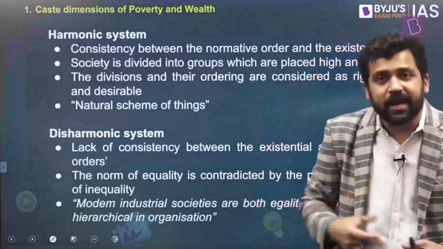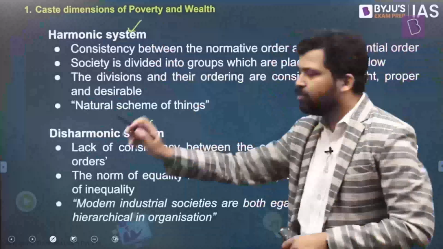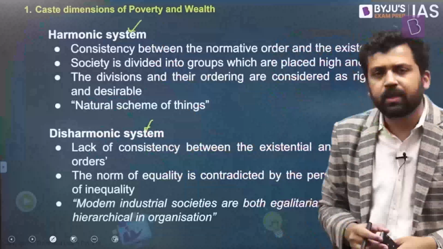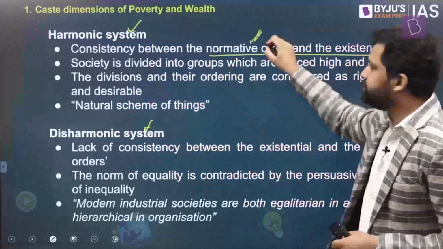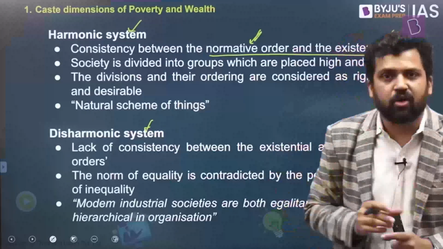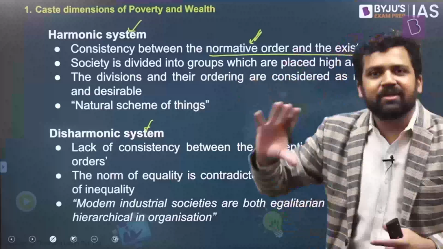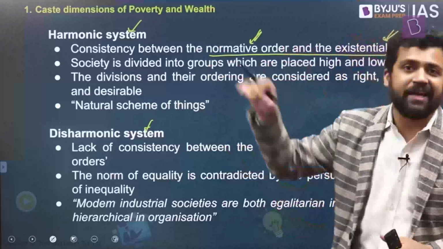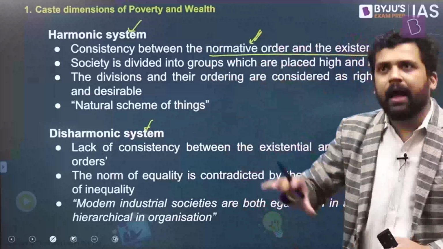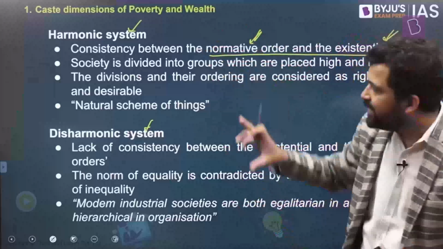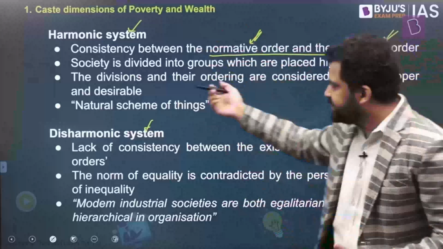Another term, or two terms rather, harmonic system and disharmonic system. So what is the meaning of these two terms? In a harmonic system, there is consistency between normative order and existential order. What is the meaning of normative order and existential order? Normative order means the order as per the values, as per the norms. Existential order means what is the reality. So in simple words, if the values and norms are saying something and the reality also reflects that, then it is called a harmonic system.